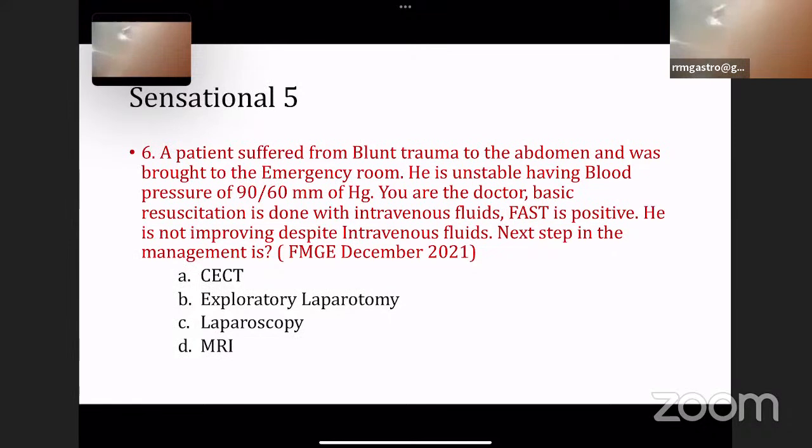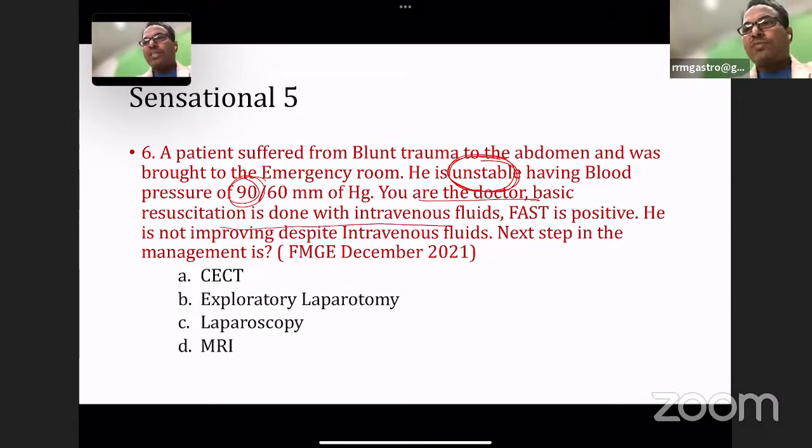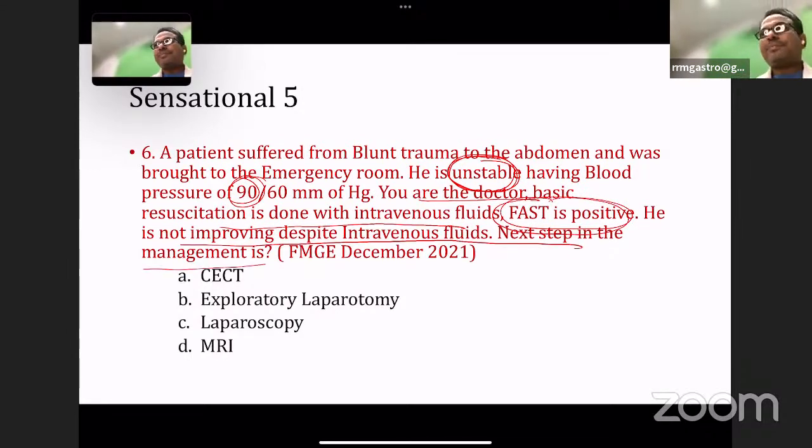Now a sensational question, the fifth question, which I have already discussed, because I'm telling you, this question will definitely repeat. A patient suffered blunt trauma to the abdomen and was brought to the emergency room. He is unstable. Please remember, he's unstable. BP is 90. You are the doctor. Basic resuscitation is done with intravenous fluids. FAST is positive. He is not improving despite IV fluids. Next step in the management?